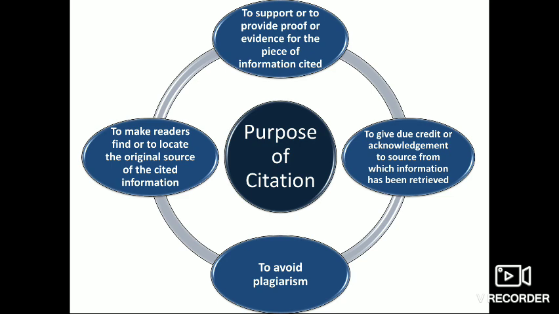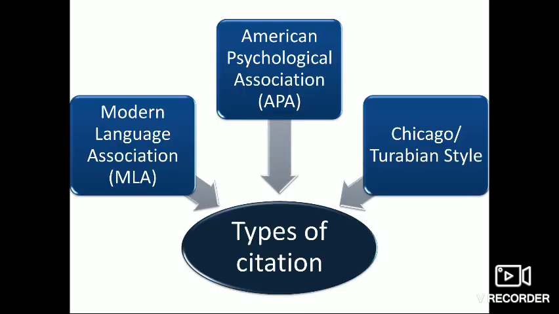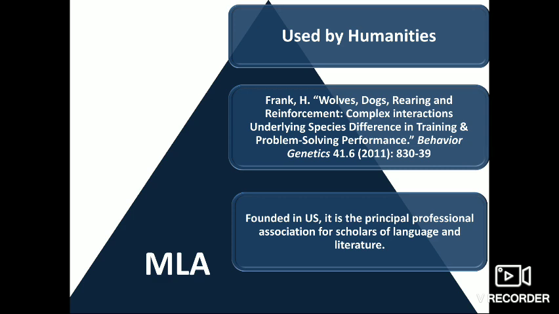Let us now discuss the different types of citation. When we come to academic writing, basically there are three styles of citation. The first one is the MLA format, which is Modern Language Association style. Secondly, we have American Psychological Association, the APA style. And lastly, we have the Chicago or the Turabian style. Each of these styles have their own different set of rules. Let us see the different styles of citation one by one.